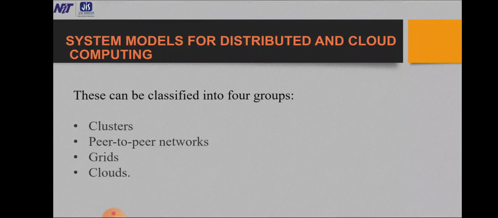Potential advantages of cloud computing include its low cost and simplicity for both the providers and users. Now we will see all these four groups in detail, one by one.